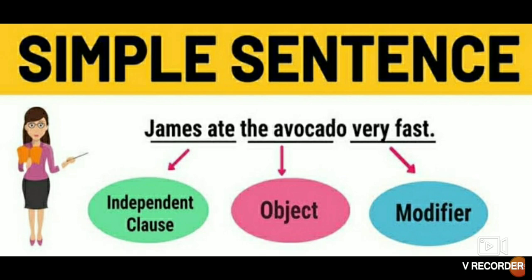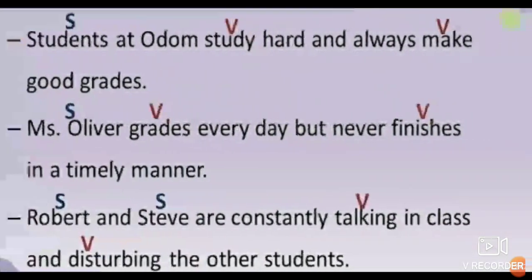It is one independent clause, which has a subject, predicate and finite verb. You can see here, James ate the avocado very fast. So here we can see the independent clause, the object and the modifier. So many examples I have given. You can see the examples here.